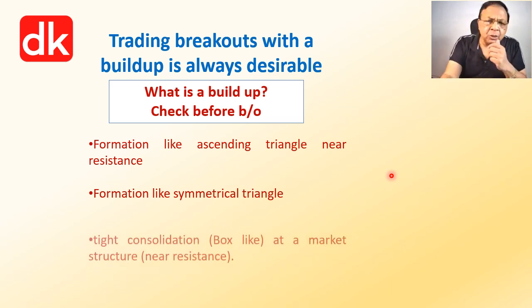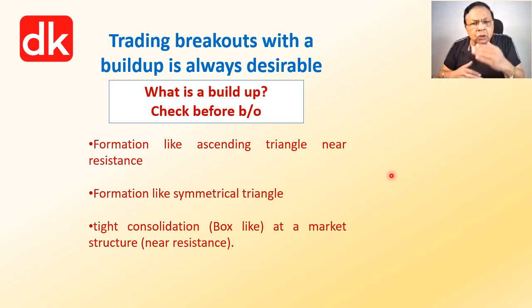And the third situation could be the tight consolidation before the breakout has taken place. This tight consolidation will take place near the resistance zone, near the supply zone. A box-like shape would be formed in the market structure near resistance before the breakout candle forms. So let us go to the chart to discuss and understand all these aspects that I have shared with you.